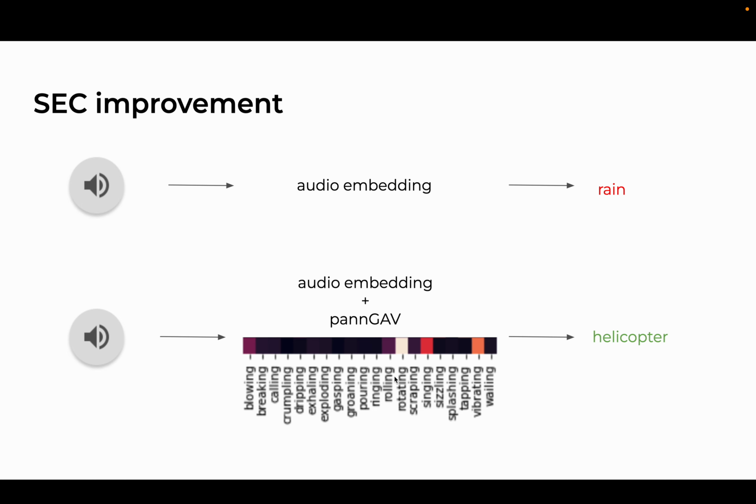In this clip, we see that when an MLP is just provided with the audio embedding, it classifies the sound incorrectly as rain. So the sound is actually of a helicopter, and when the network was provided with action information, it correctly classified it as a helicopter. And we can intuitively see that by looking at the action vector, which is high for actions like rotating and blowing and vibrating.